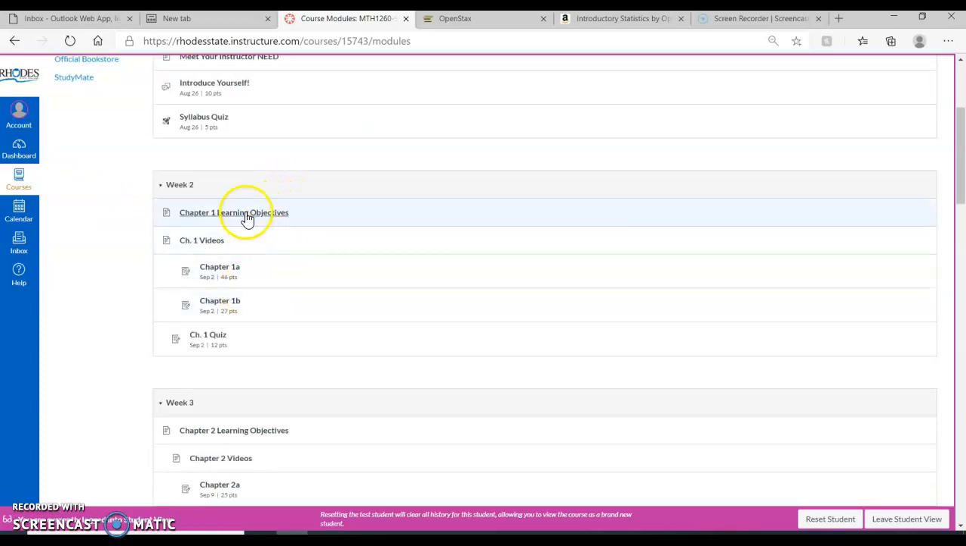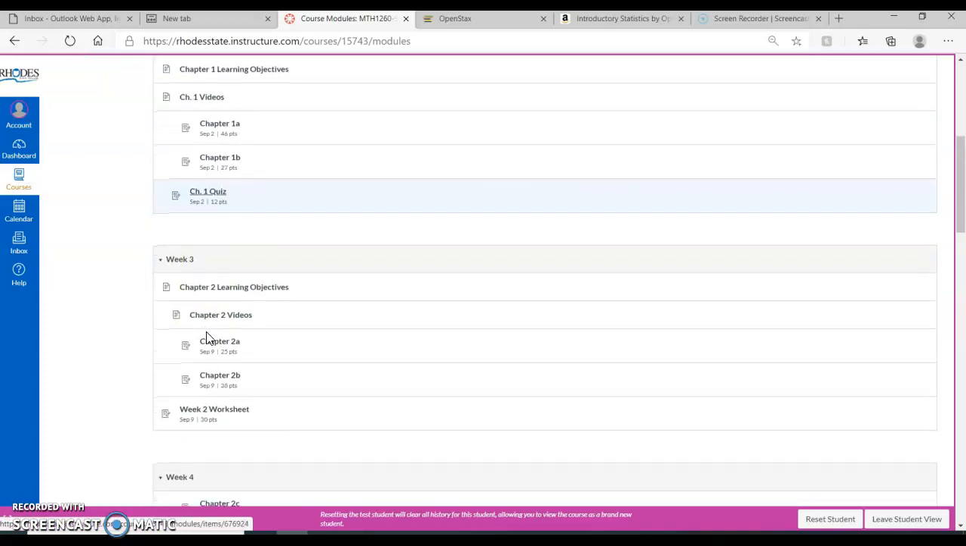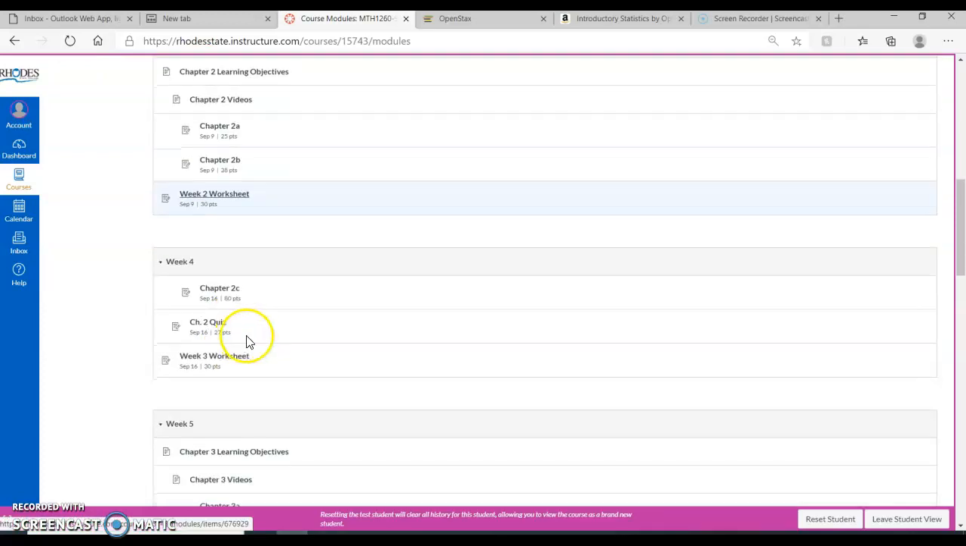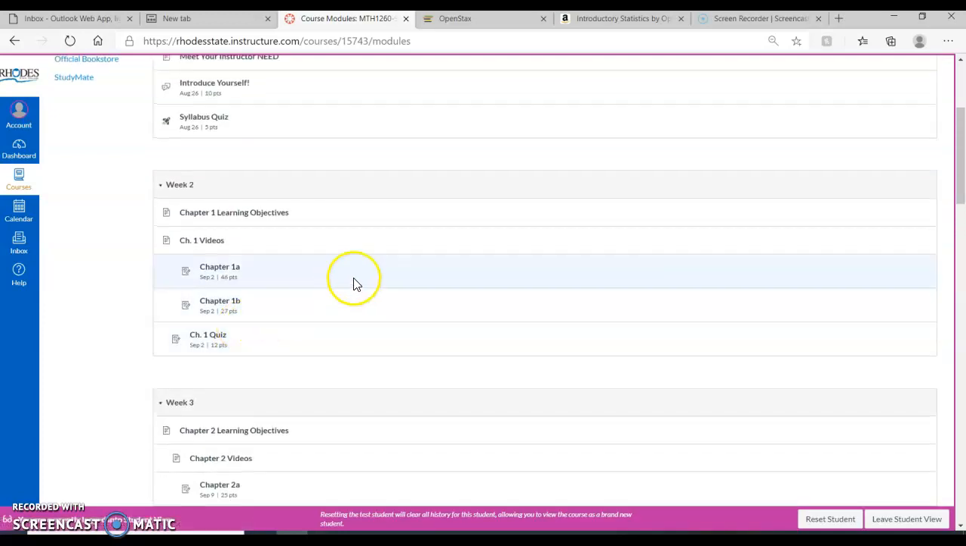From there, each week we're going to have some learning objectives. Okay, gives you an idea of what we're going to be looking at each week. You're going to have some videos. Those are the lessons. Okay, and then this is the homework and a quiz. Depending on the week, there's always homework, but you may have a worksheet and you may have a quiz. It just depends on how the content is laid out.